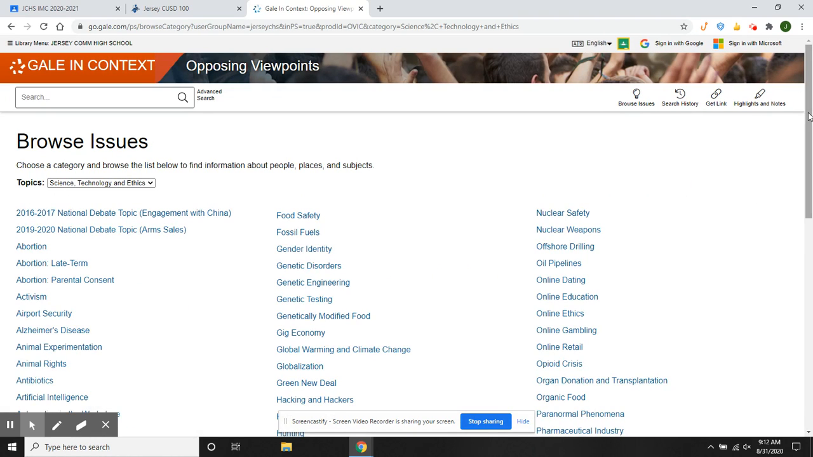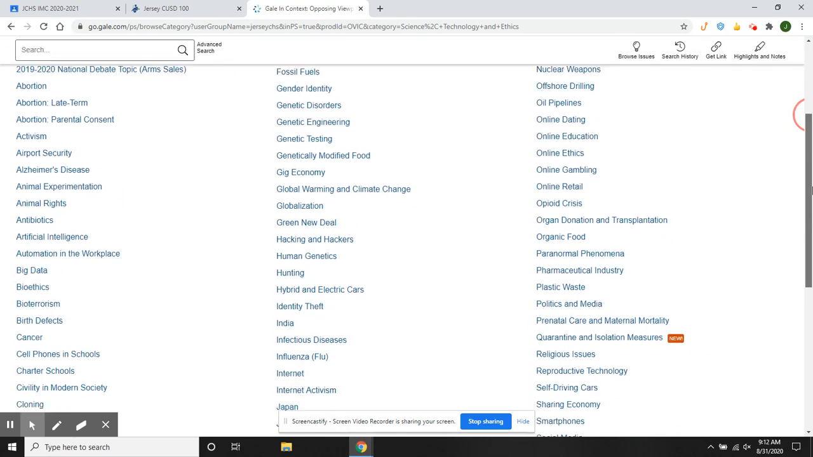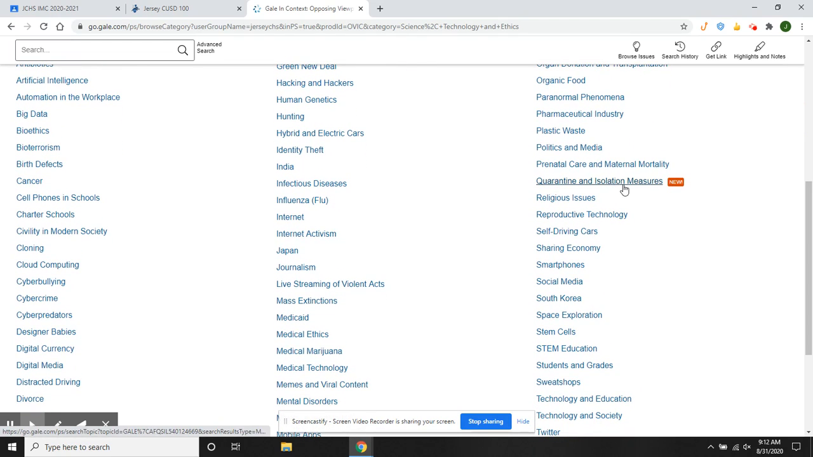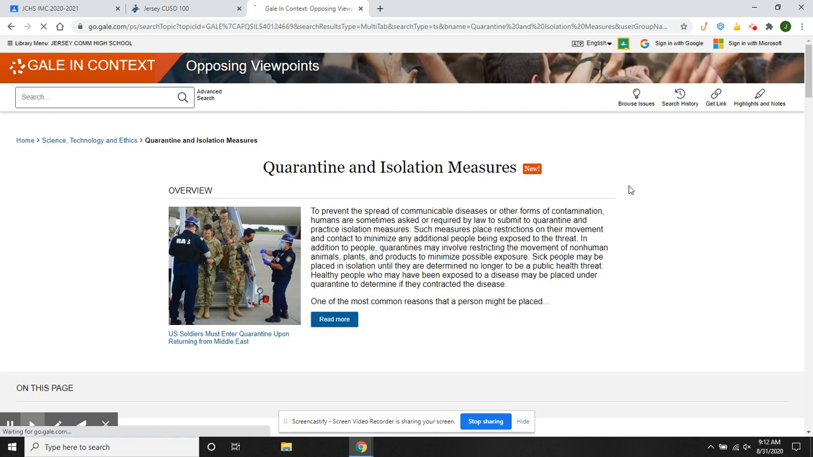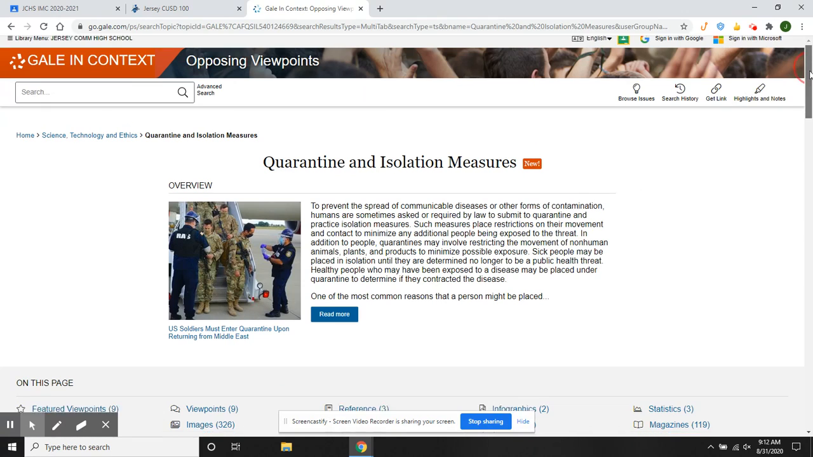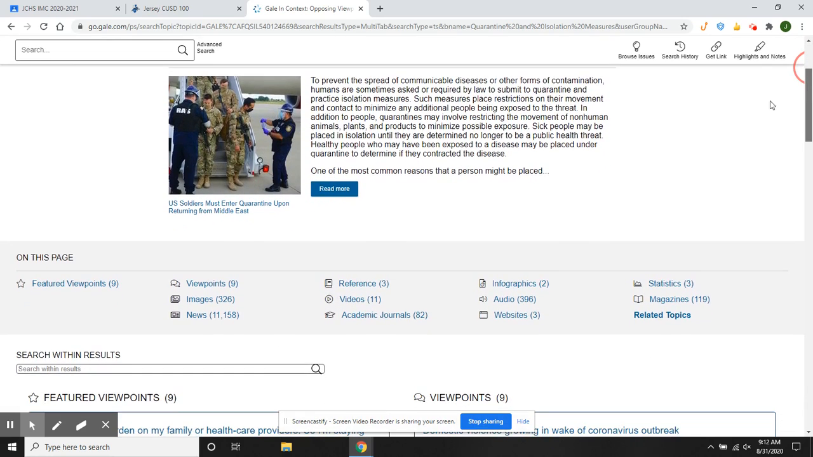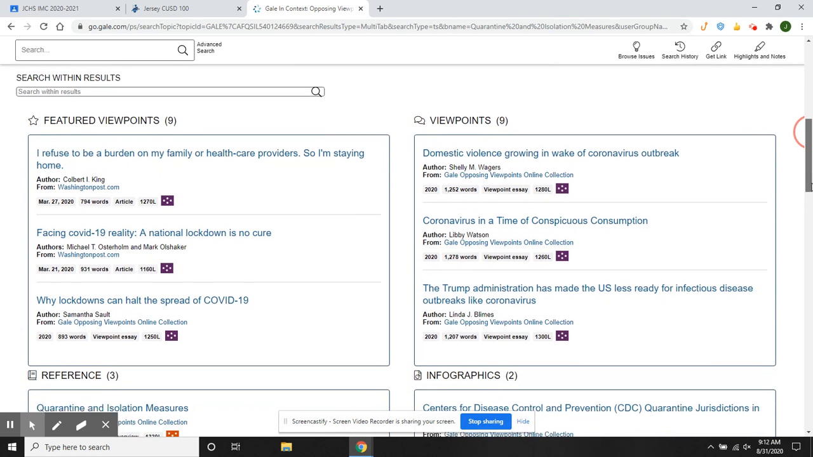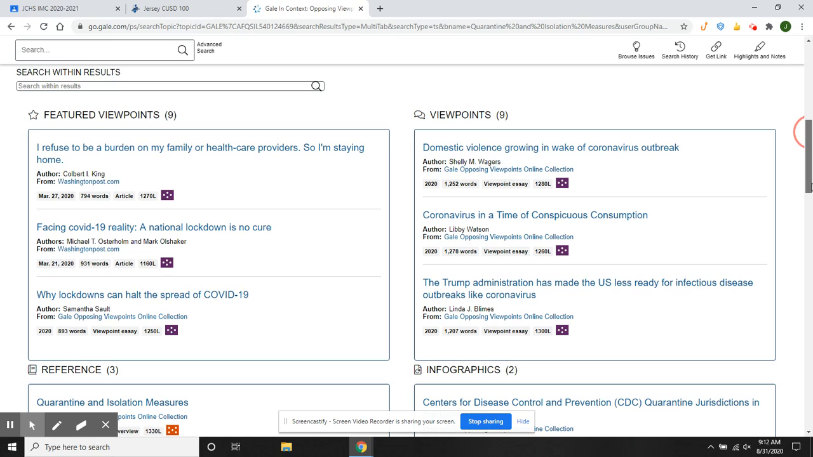And you'll see there's a lot of different things on here. And you'll notice that quarantine and isolation measures is pretty popular right now, so we'll look at some things that they have on there. Right. You'll notice it has 9 featured viewpoints. It has 11 videos. It has audio. It has magazine articles. It has statistics. It has a lot of different things that could be useful if you're doing either research or just want to learn about a topic.